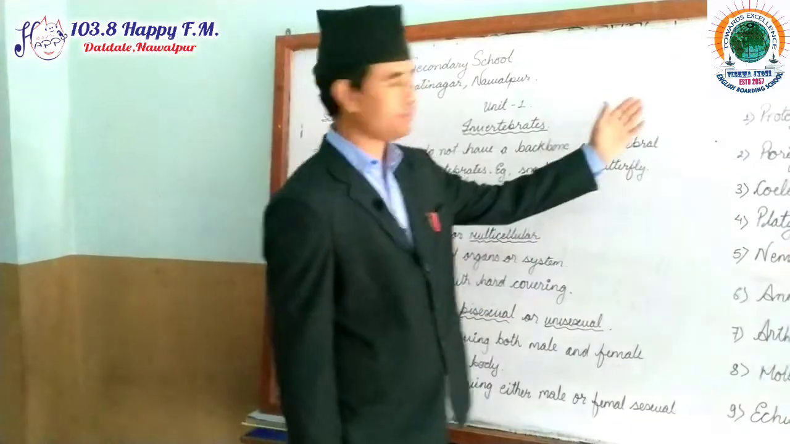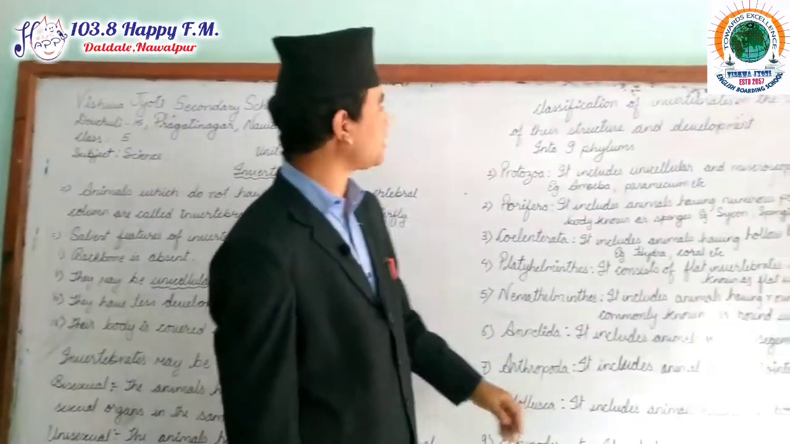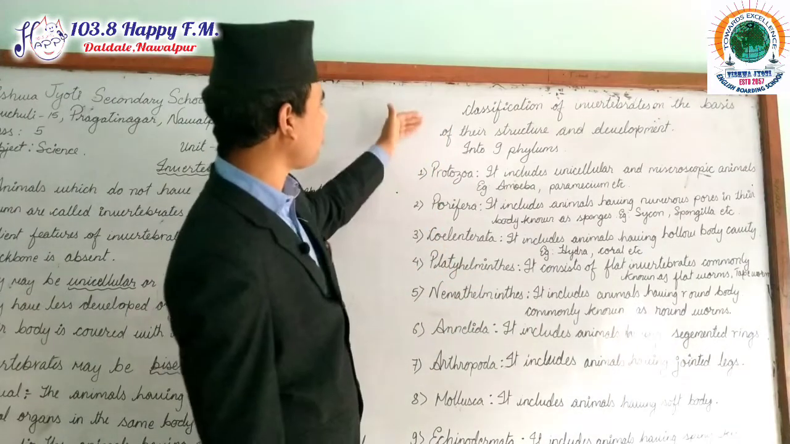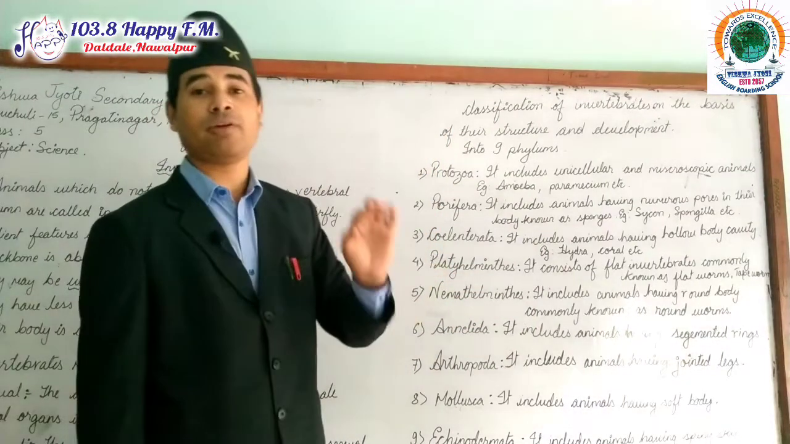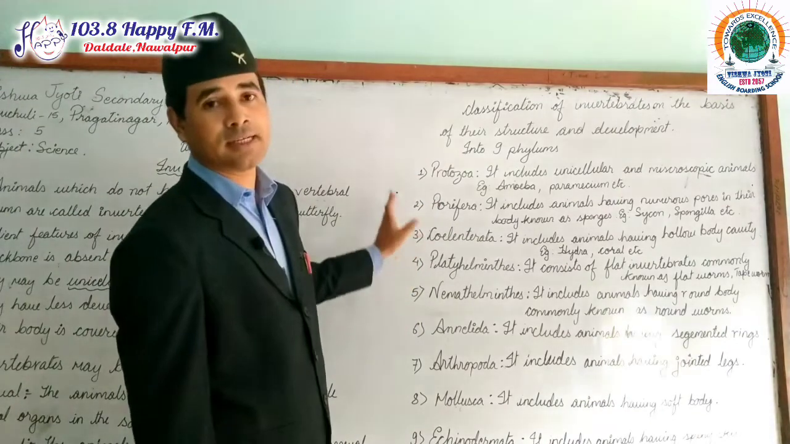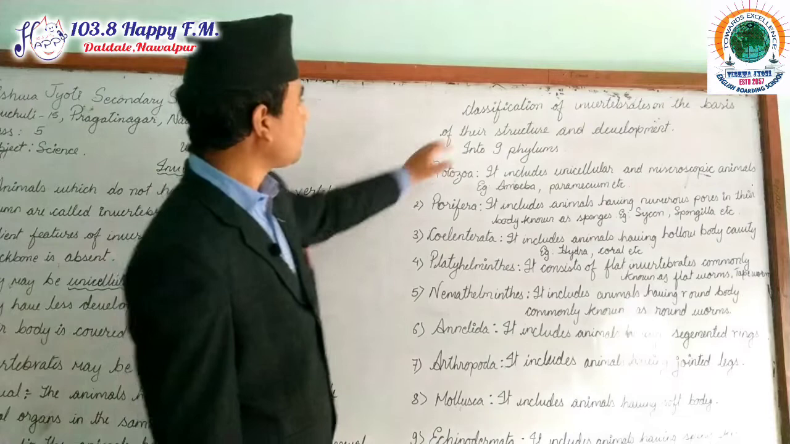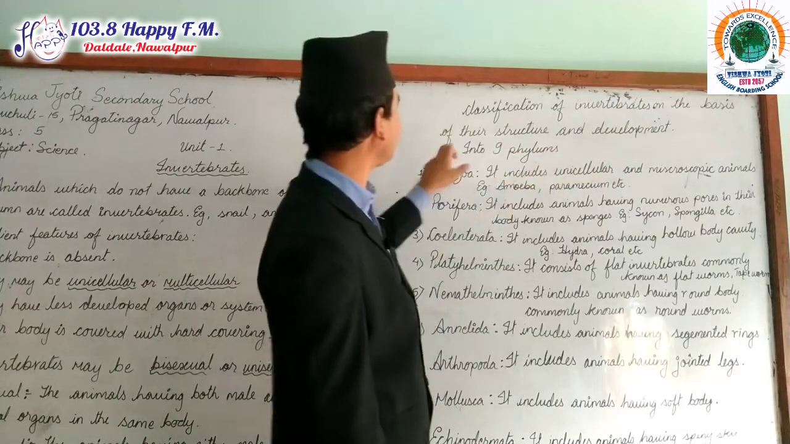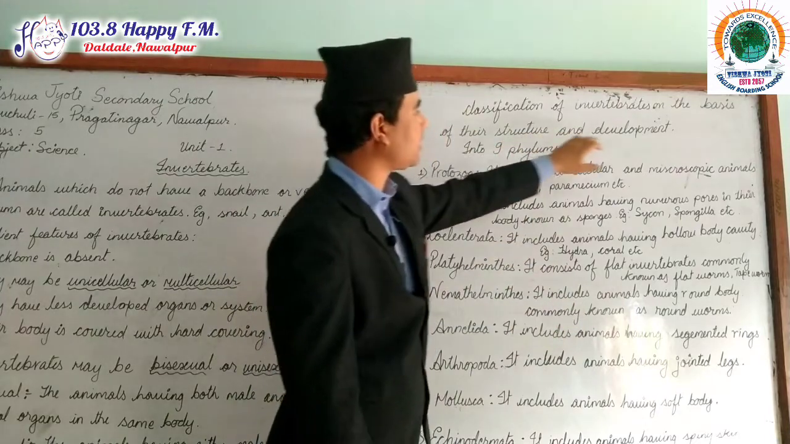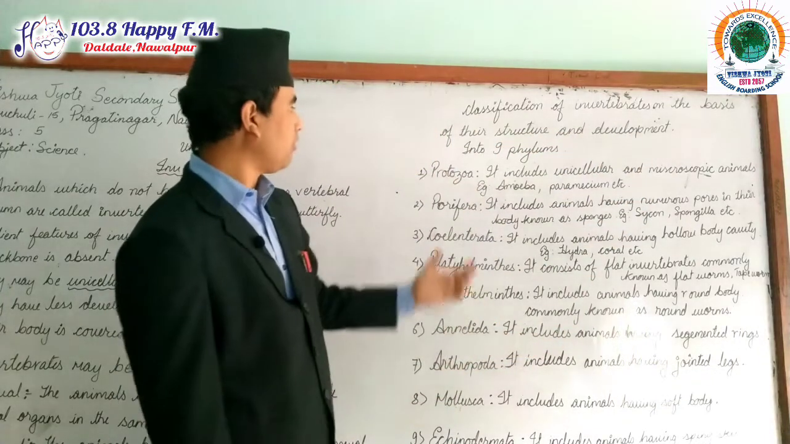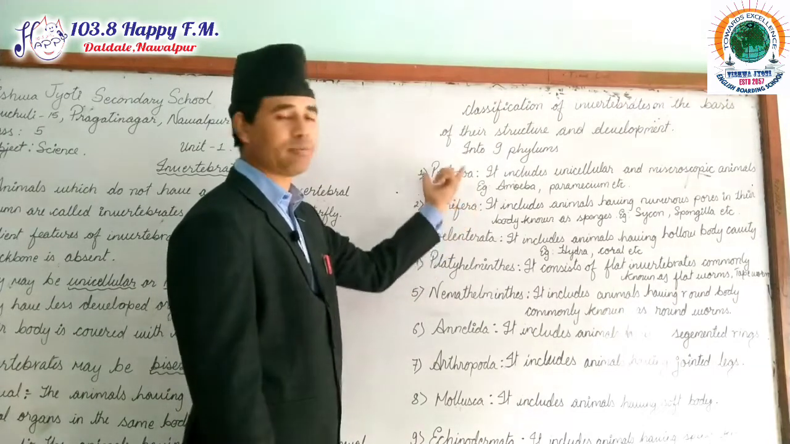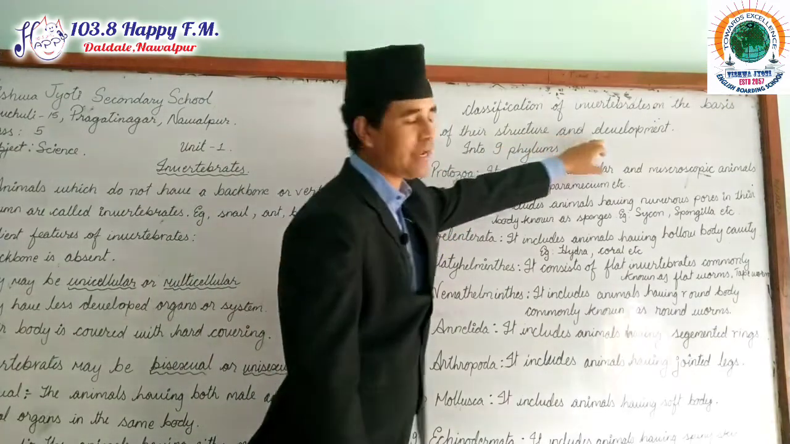Now let us come here, my dear students. I have given the classification of invertebrate animals. This is a very important point and you need to remember this one because it is not important only for class 6 or 5. It is important up to class 8. Now, classification of invertebrate animals on the basis of their structure and development, because their structure and development are very different from each other, like protozoa and porifera.